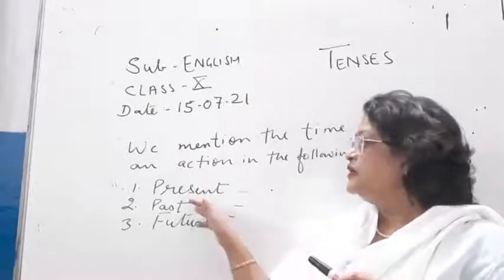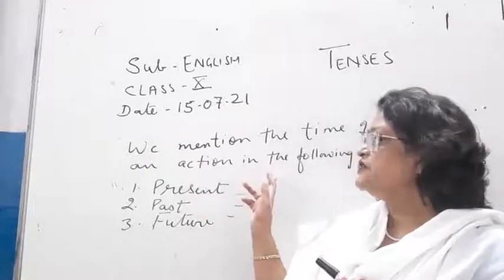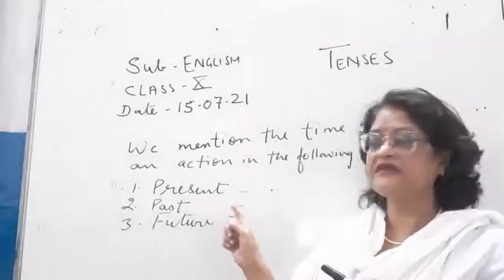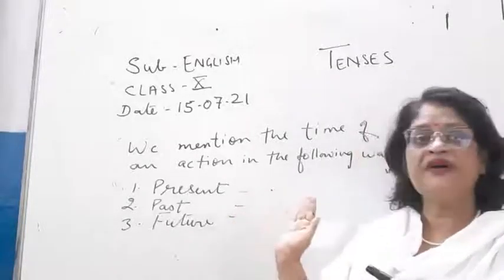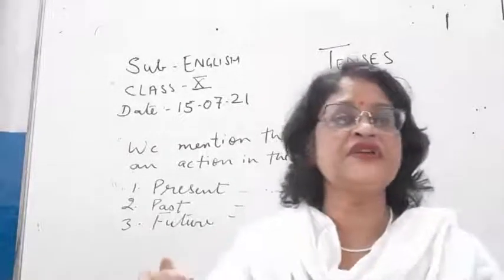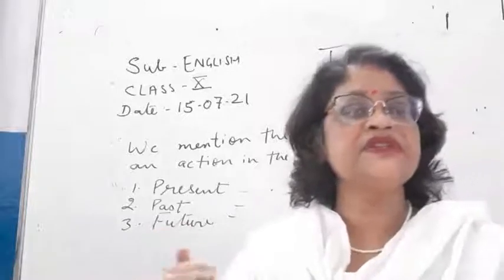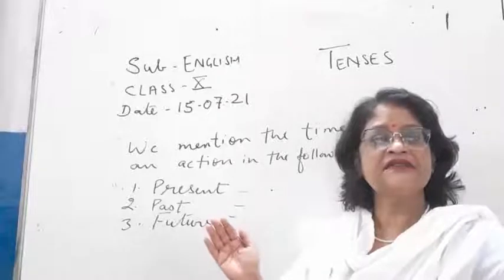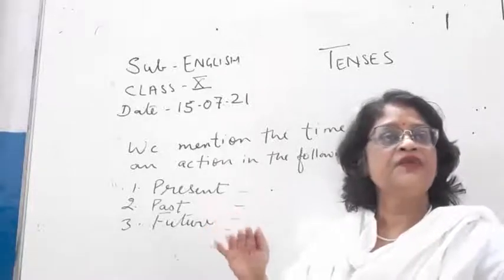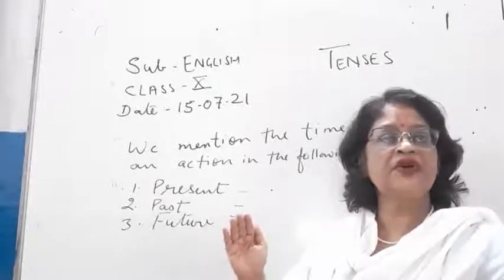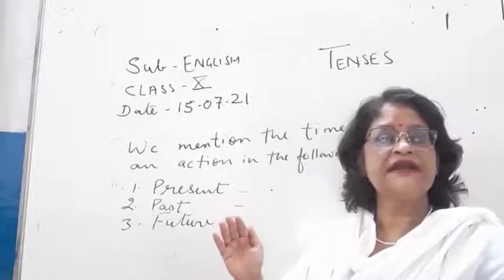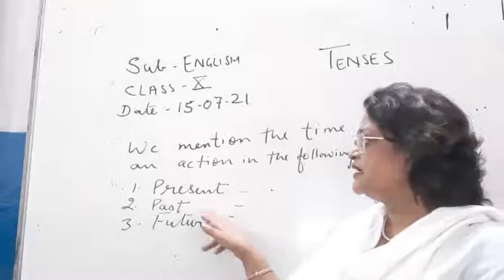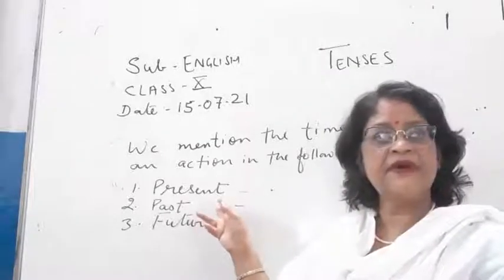So the time of an action here means, children, the work which is done in the present time, that is present tense. The work which is already completed, that time of action is the past tense.